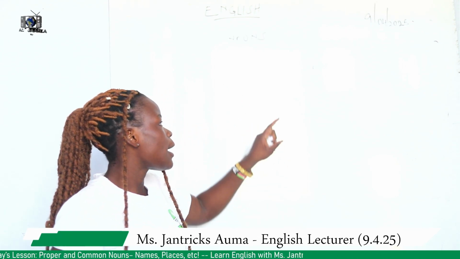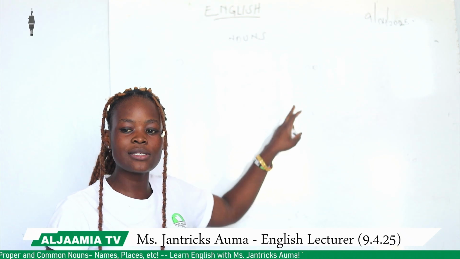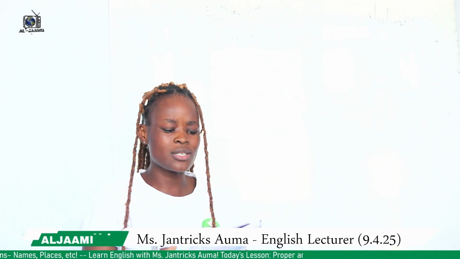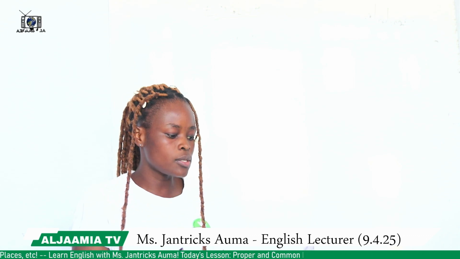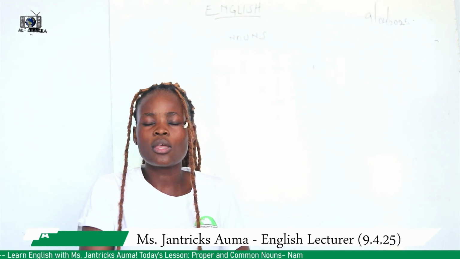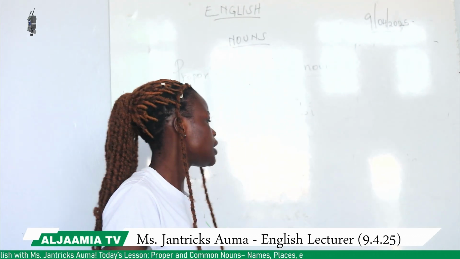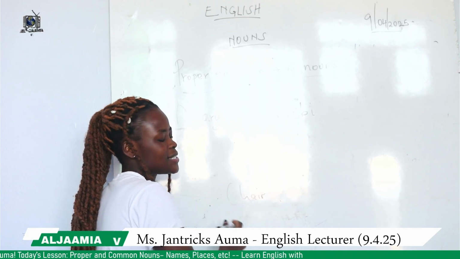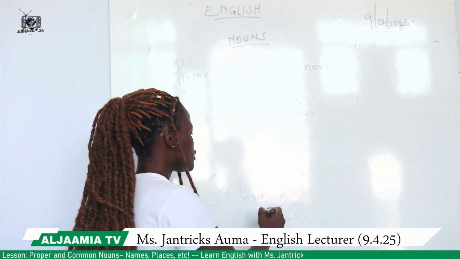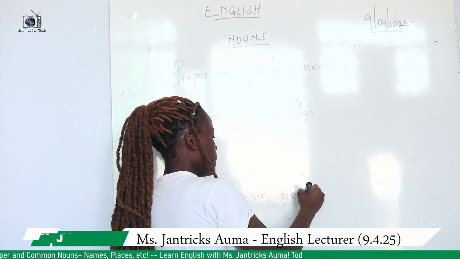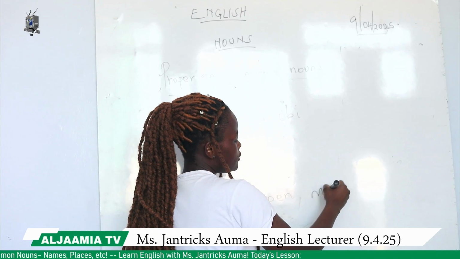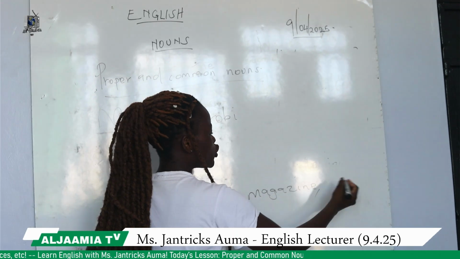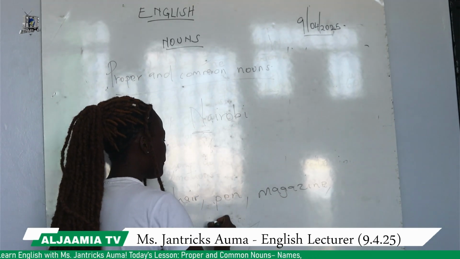When we are talking about common nouns, it is just a general word. We are not specifying the names. We are just talking of general things. For example, we can talk of a chair. A chair is just a general word. We can as well talk of a pen, a magazine, or a table.